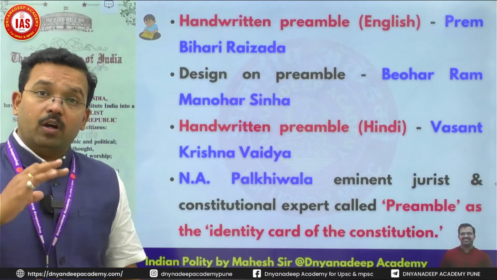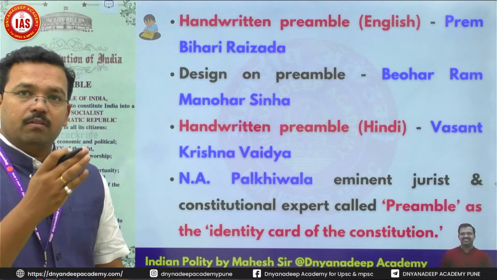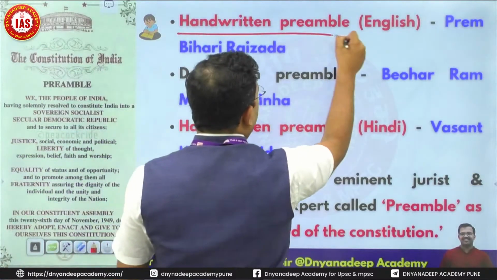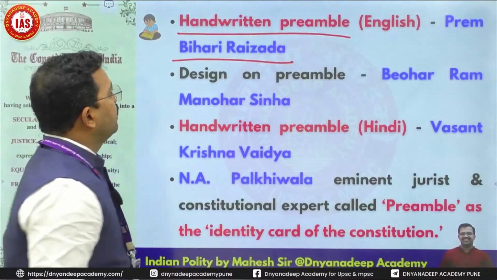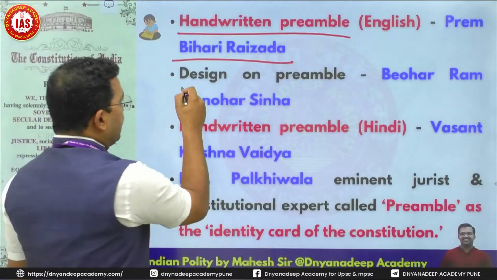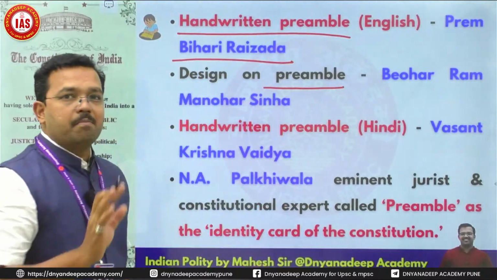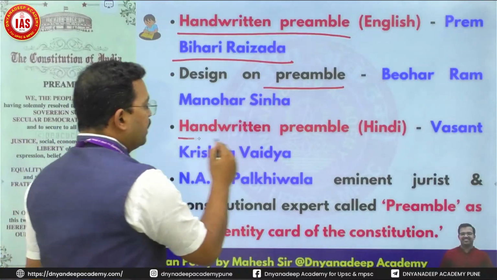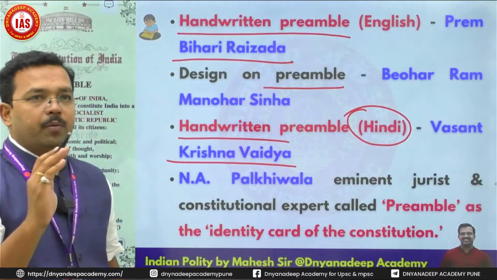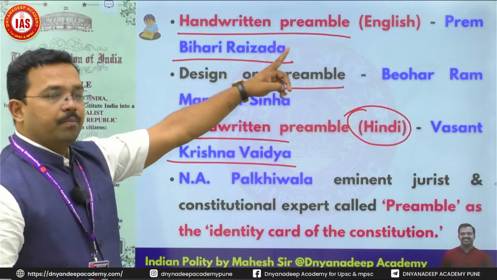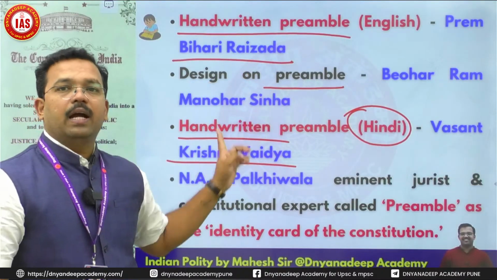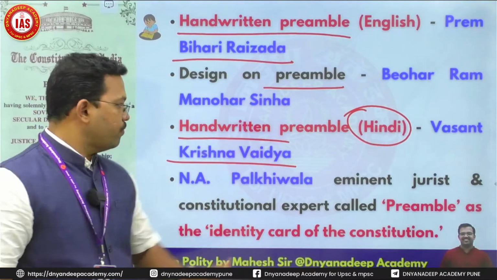The original copies that we have are attached with certain very eminent names. The handwritten preamble of the Indian Constitution in English is by Prem Bihari Raizada. The design of the preamble is provided by Beohar Ram Manohar Sinha. The handwritten preamble in Hindi is by Vasant Krishna Vaidya. These three things are very, very important. Handwritten by Prem Bihari Raizada, then design by Beohar Ram Manohar Sinha, and in Hindi it is by Vasant Krishna Vaidya.